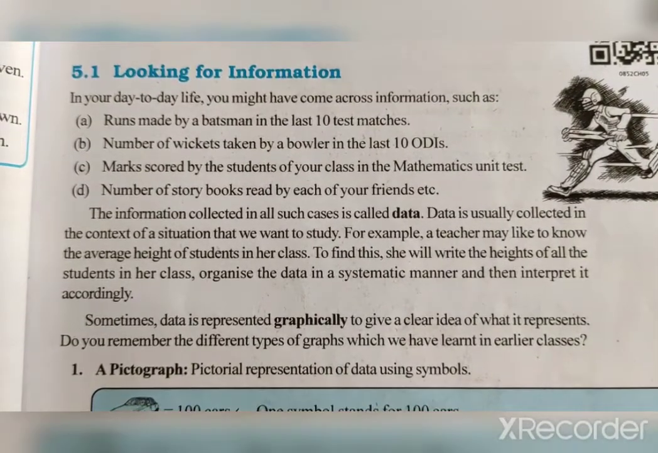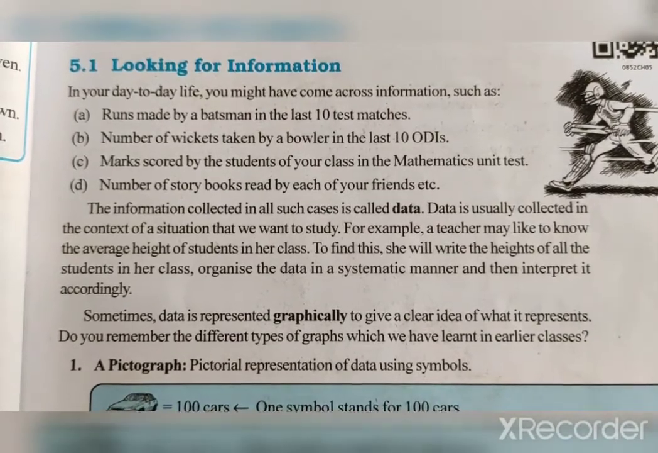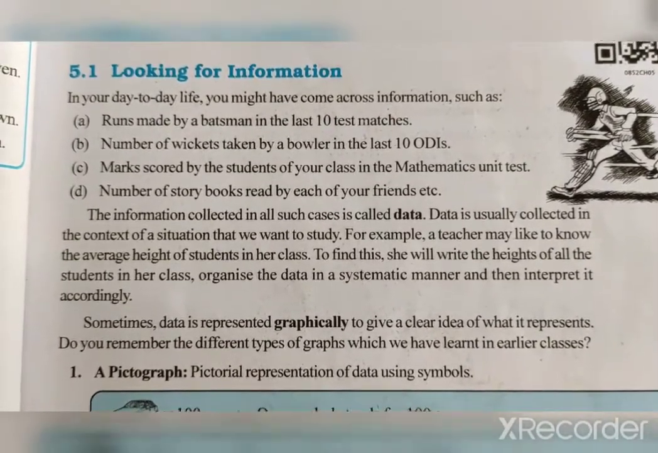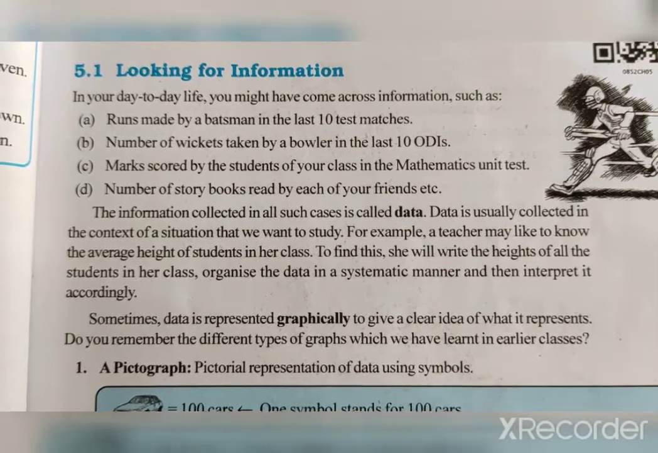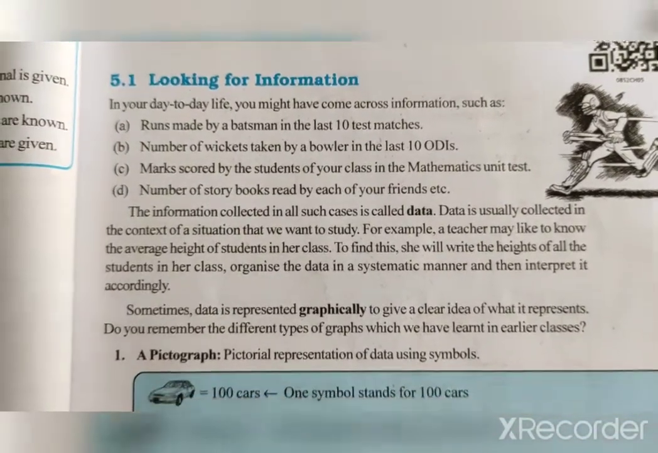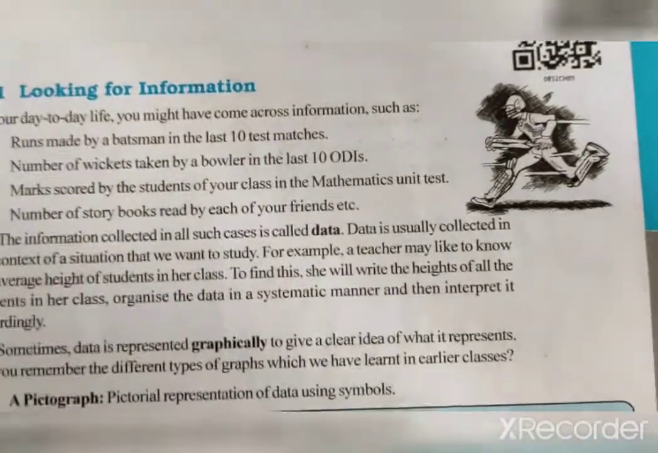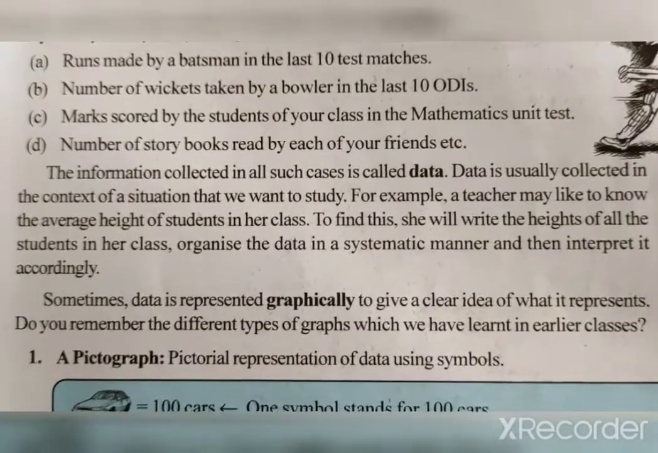Then the number of storybooks read by each of your friends. The information collected in all such cases is called data. Data is usually collected in the context of a situation that we want to study. Suppose that I want to study your unit test first. So I will collect the data first.